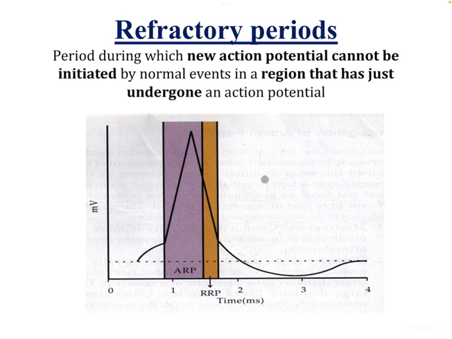Another property is refractory periods. It is the period during which a new action potential cannot be initiated by normal events in a region that has just undergone an action potential. Hence, two action potentials cannot overlap or fuse. Here in this picture, the shaded portion is the refractory period, and it is of two types: absolute refractory period and relative refractory period.